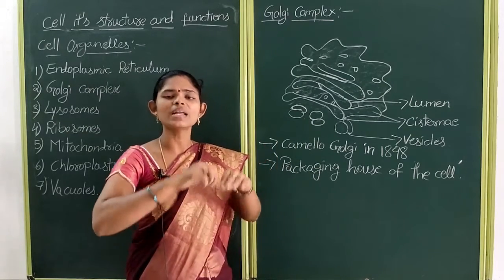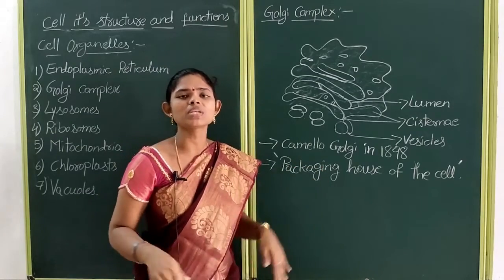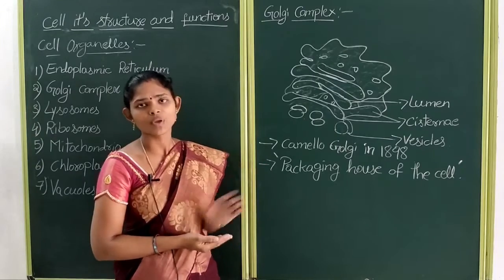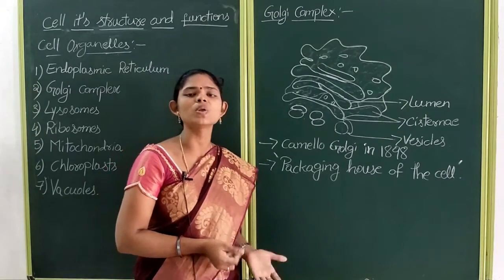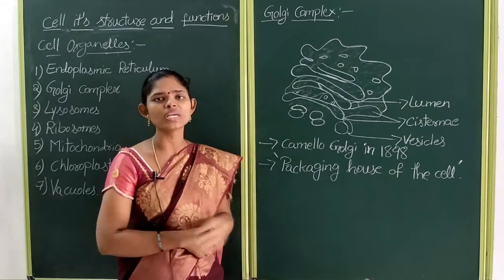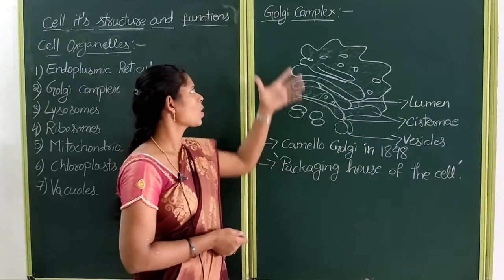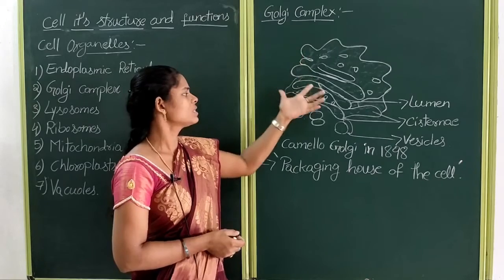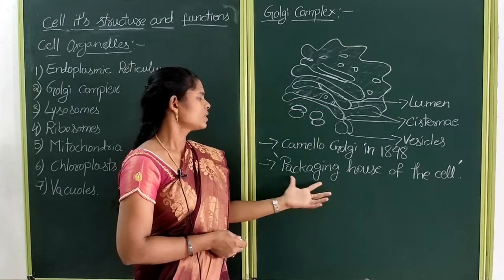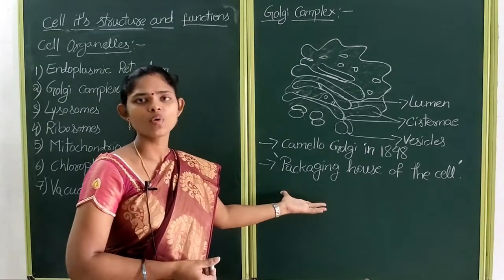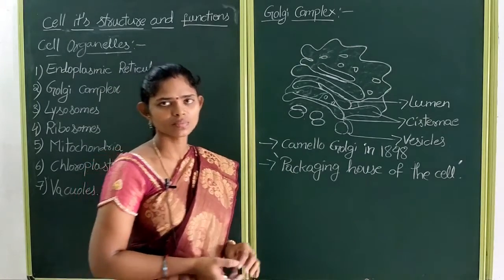These substances help in the reformation of the cell membrane, or these substances will be sent out of the cell through the cell membrane. Understood? So this is about the Golgi complex. Once again, this Golgi complex is known as the packaging house of the cell. Okay children?